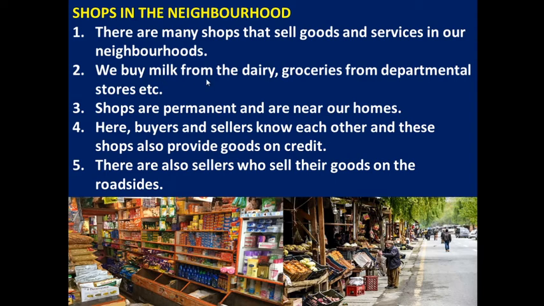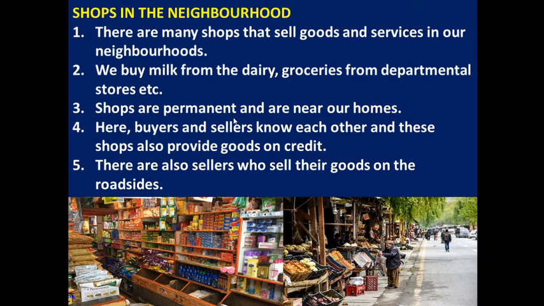We buy milk from a dairy, meaning those shops which sell milk are called dairies. Groceries means mostly eatable goods, from departmental stores or supermarkets. So in the neighborhood market we have these shops.